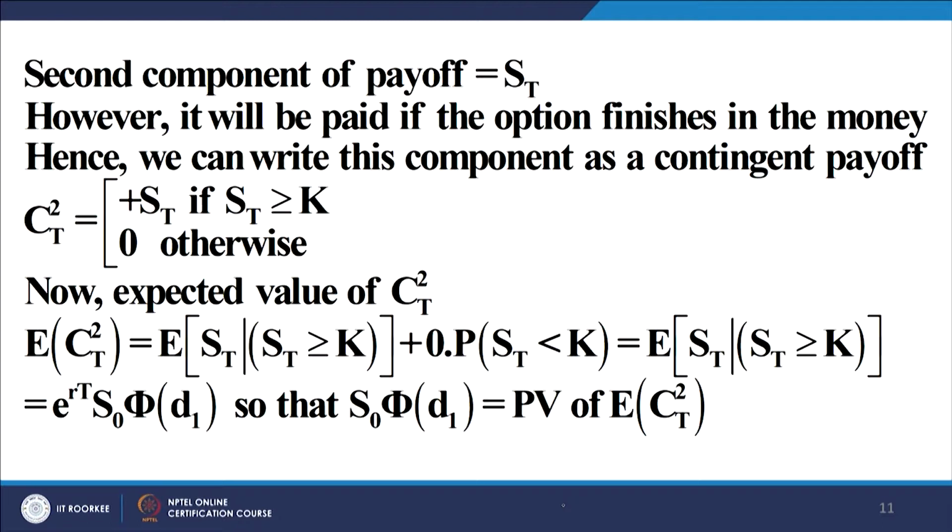In other words, I have to work out the expectation of this stock provided that S T is greater than k. There is a threshold at k, and only if the threshold is touched or exceeded by the stock price does it become eligible to contribute to the expectation. If the stock price finishes below that threshold of k, then it does not contribute to my expected value of the stock price.